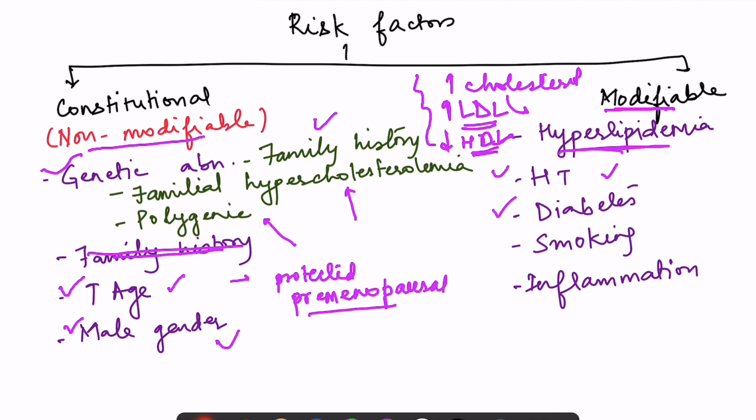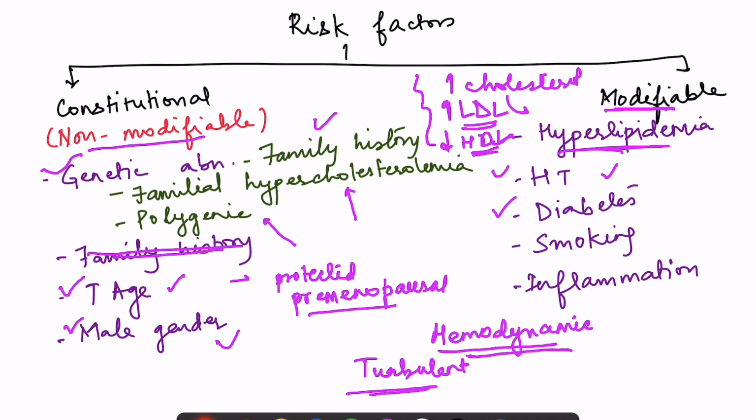Hypertension is a risk factor. Why is hypertension a risk factor? Actually, if there are hemodynamic disturbances in the blood flow, that also predisposes to atherosclerosis. In fact, hemodynamics is one of the most important factors because atheroma has been seen to be found in places in the blood vessels where there is turbulent blood flow. Suppose at the branches of the blood vessels, there are high chances of formation of atheroma. And hypertension with the hemodynamic disturbances leads to endothelial injury. Actually, all the risk factors we are talking about lead to endothelial injury, which we will see later in the pathogenesis.